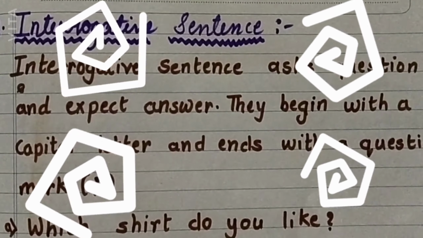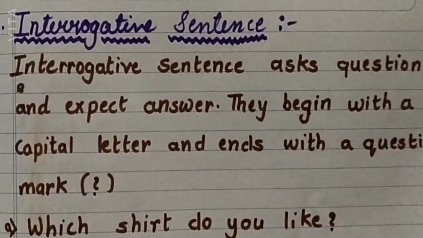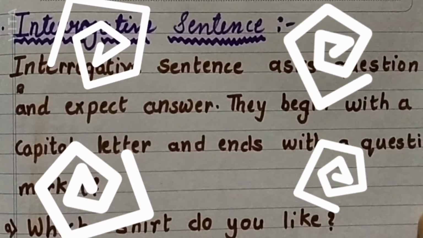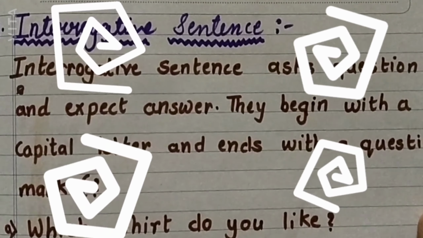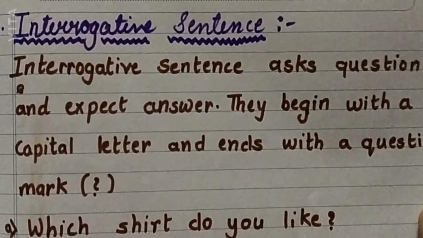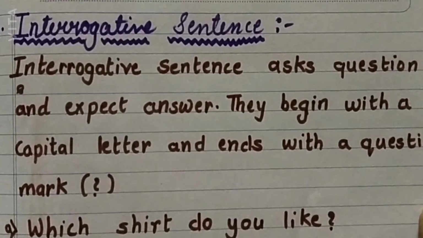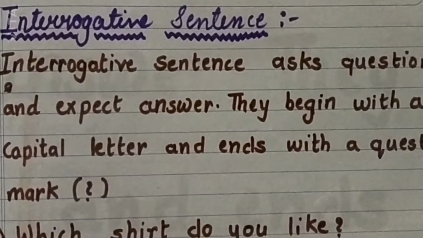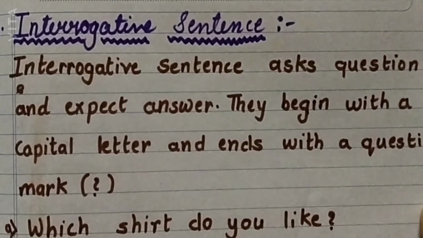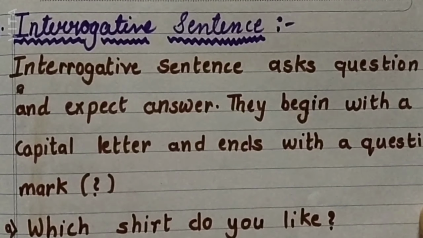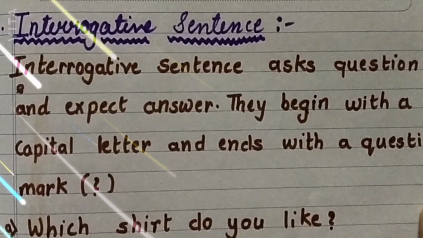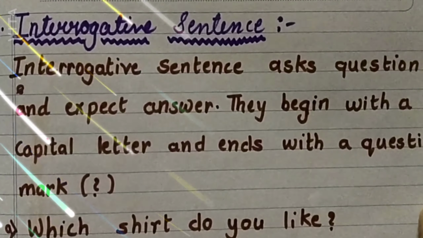So now next, which type of sentence is it? It is an interrogative sentence. Interrogative sentence itself says that interrogation means when we are asking questions to someone. Interrogative sentence always asks a question and expects an answer. They begin with a capital letter and end with the question mark. The question mark is a sign that this sentence is an interrogative sentence.